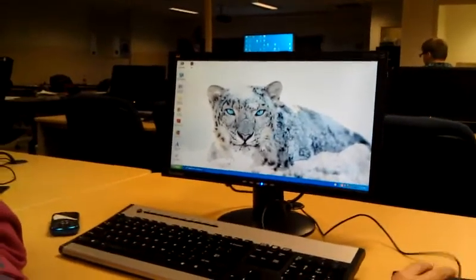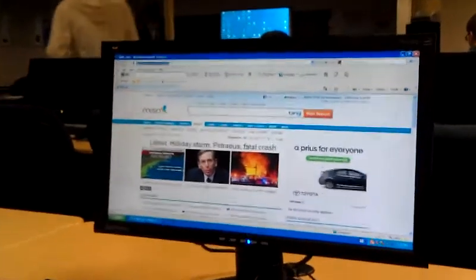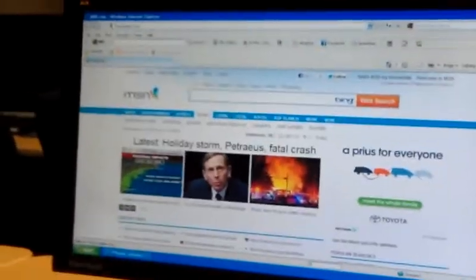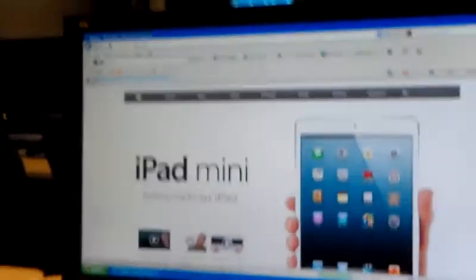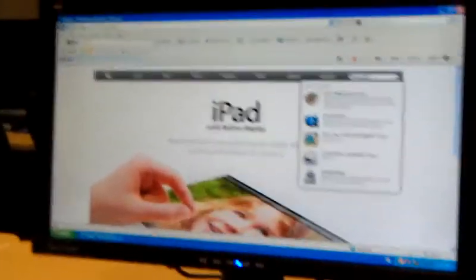Today I'm going to show you how to download QuickTime Player. First go to the internet and you go to apple.com. Then you're going to search QuickTime download.